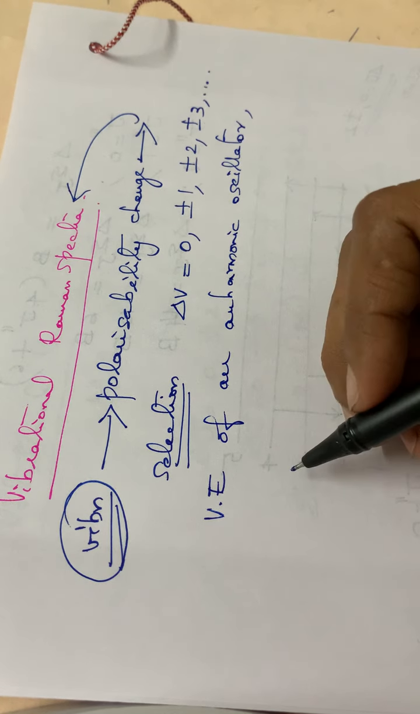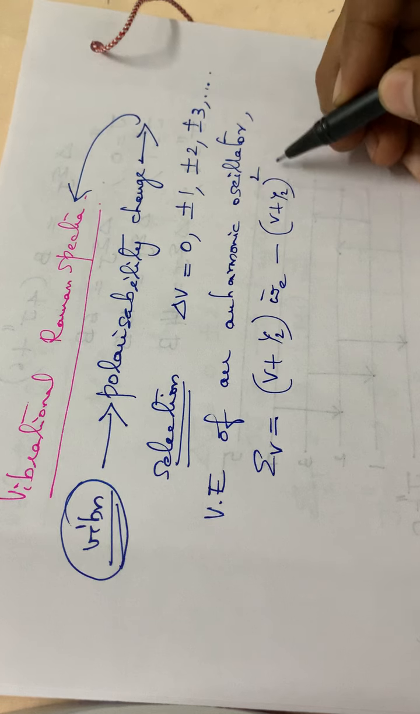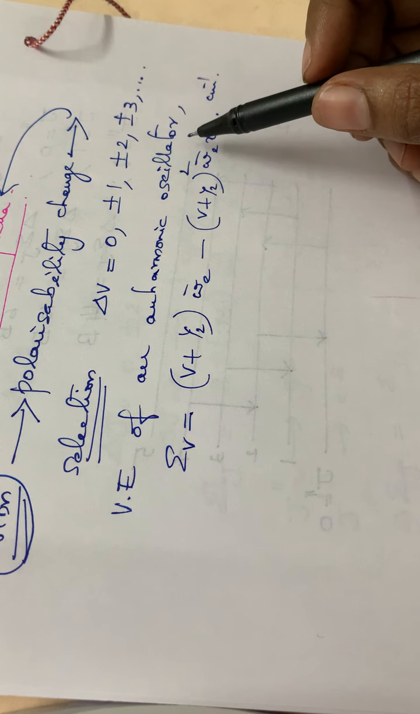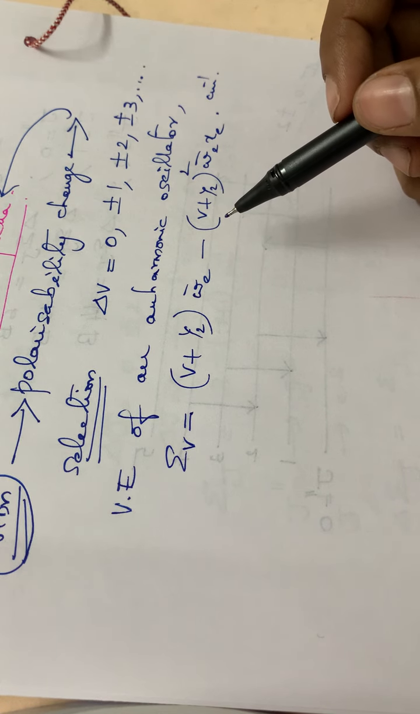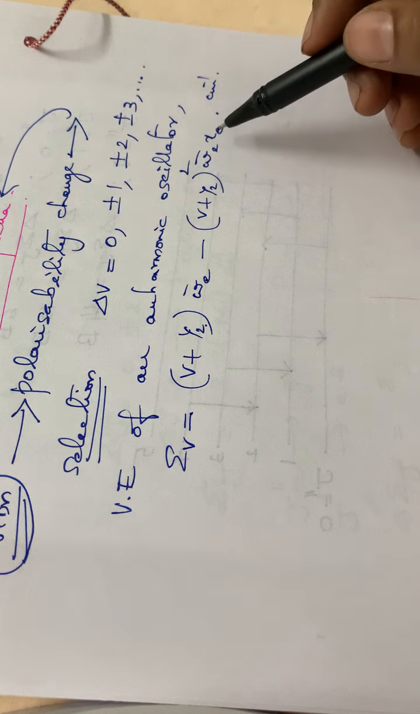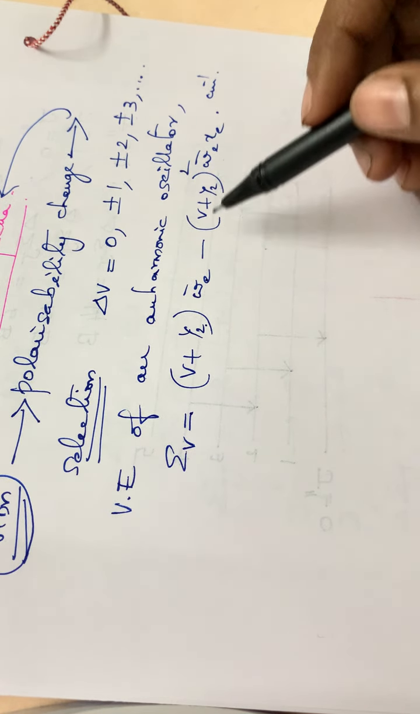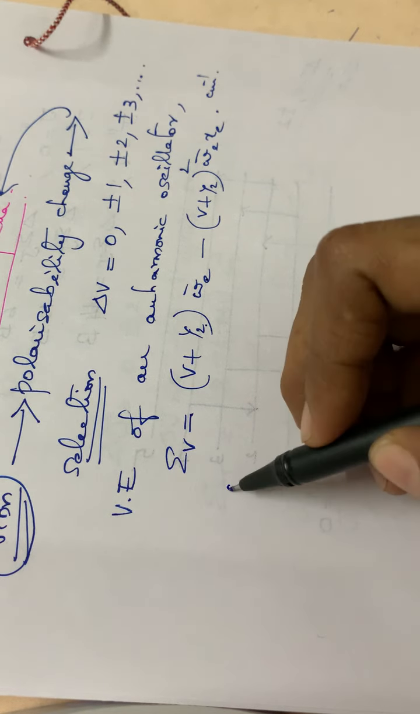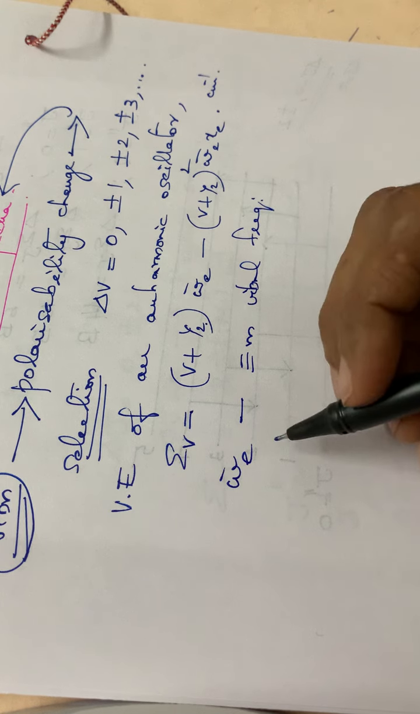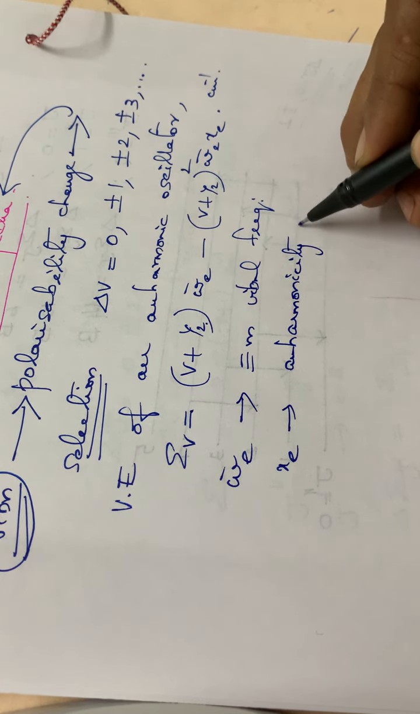Vibrational energy of an anharmonic oscillator is given by E_v is equal to (v plus half) omega bar e minus (v plus half) whole square omega bar e x_e, in centimeter inverse. Harmonic and anharmonic oscillations I had explained to you. Here v is the vibrational quantum number, omega bar e is the equilibrium vibrational frequency, and x_e is the anharmonicity constant.